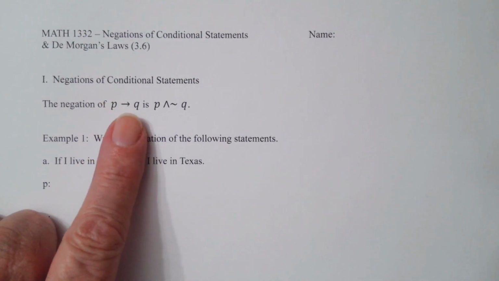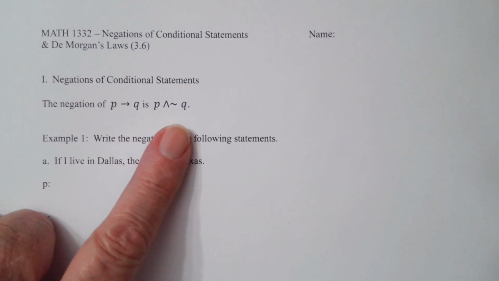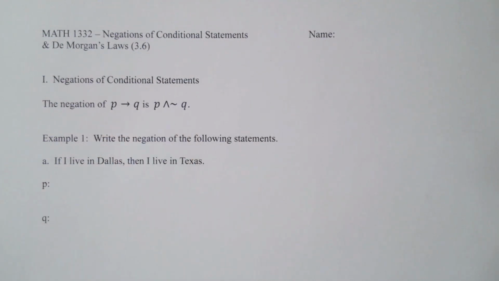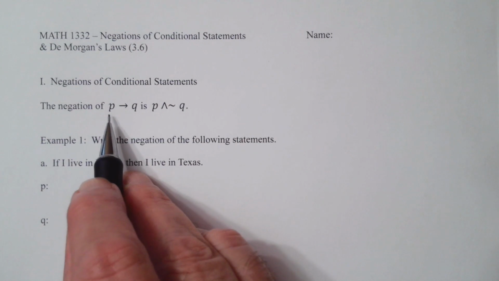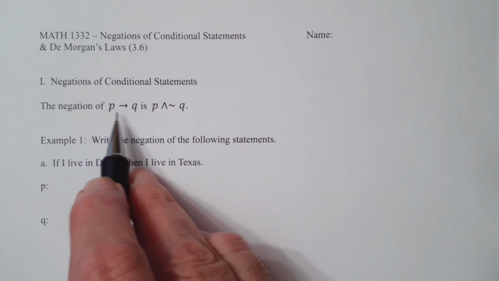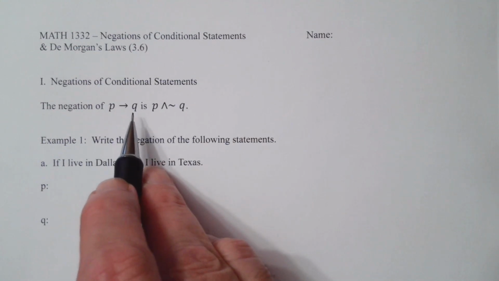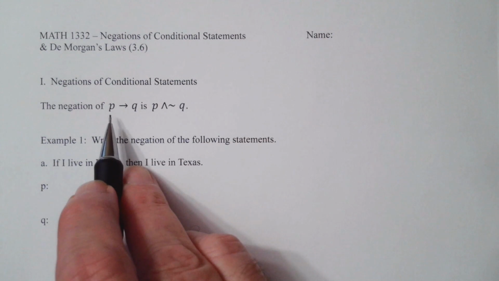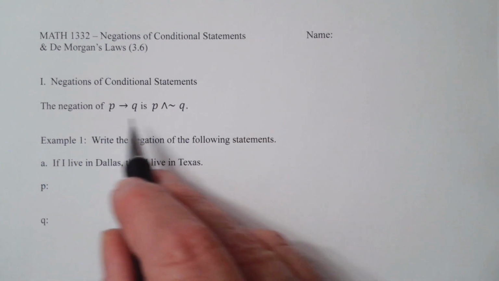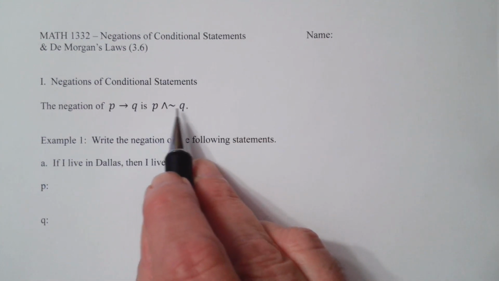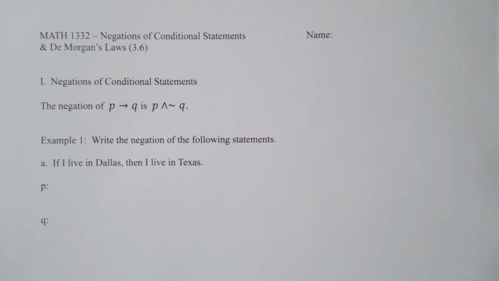So the negation of if P then Q is P and not Q. So basically we know that this has the meaning that P implies Q, or if you have P, then you will have Q. So again, I like to say P implies Q. Well, here you have P and you don't have Q. And so that is the negation of the conditional statement.